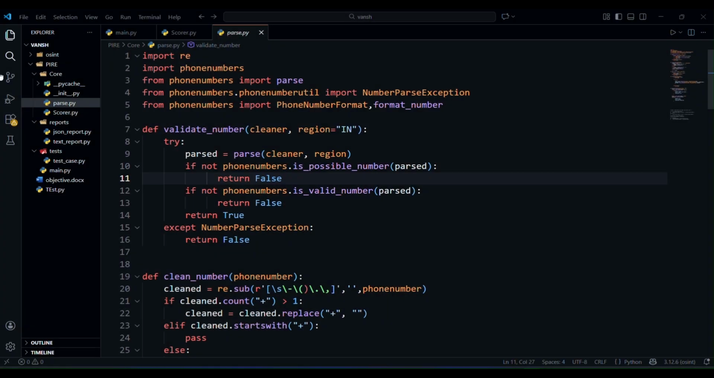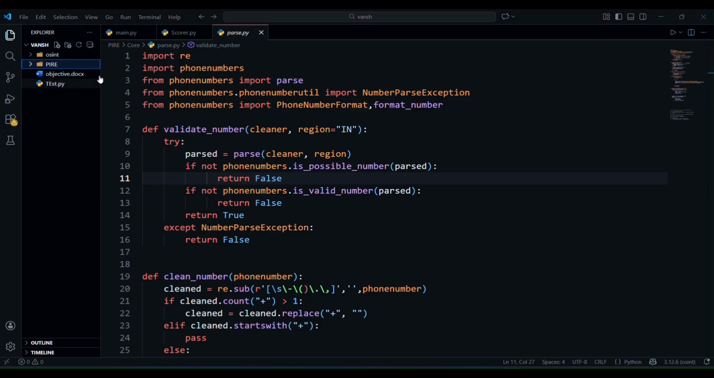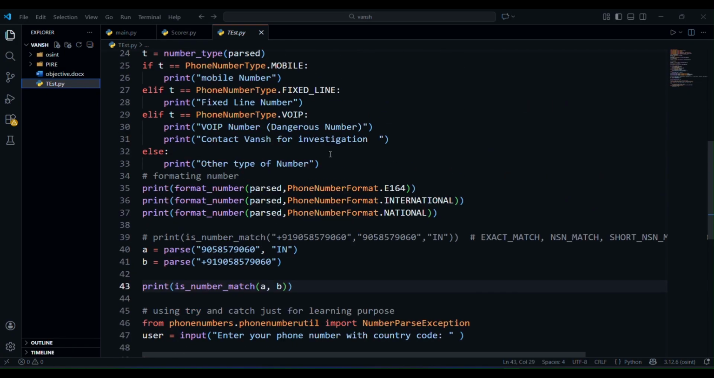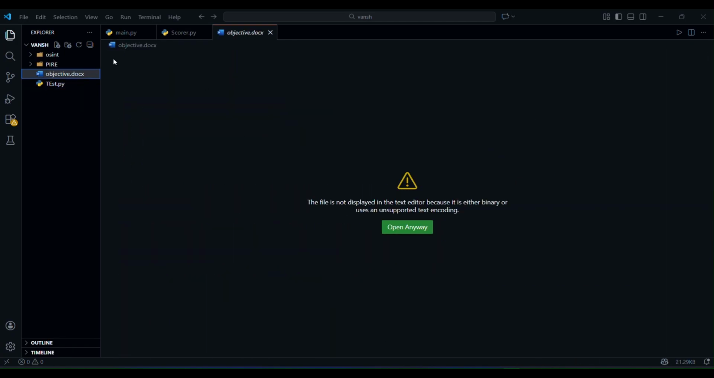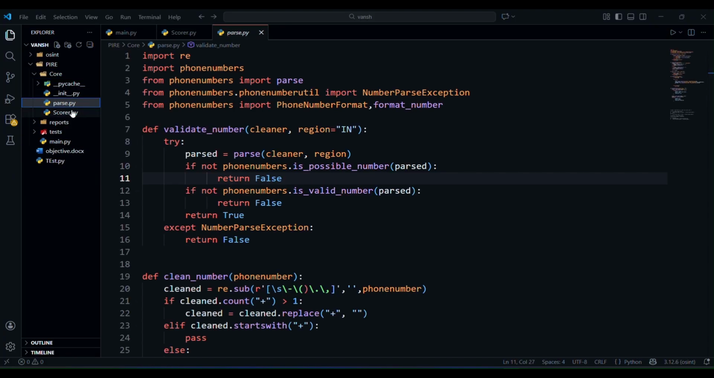So let's see the code. This is my laptop screen, and this is the main structure of the program. This is my main folder, pre. Here is where I have learned the library, and this is my objective of what I have to do in the project. In this folder, I have three divisions: core, reports, and test. I have not done anything in reports and test till now, but I have completed my core, which is the pass.py and scorer.py.